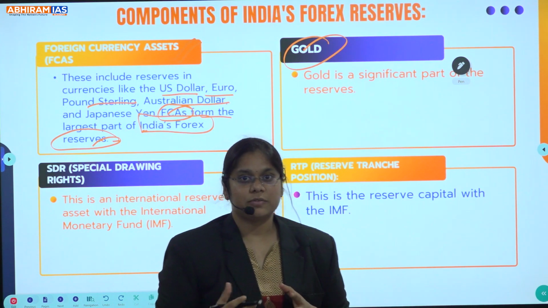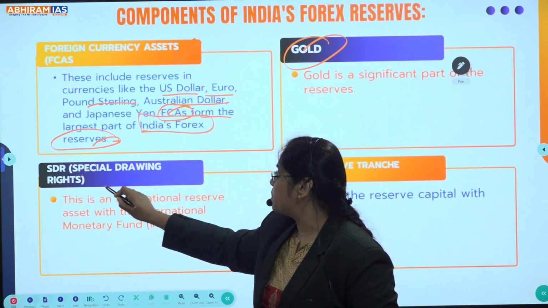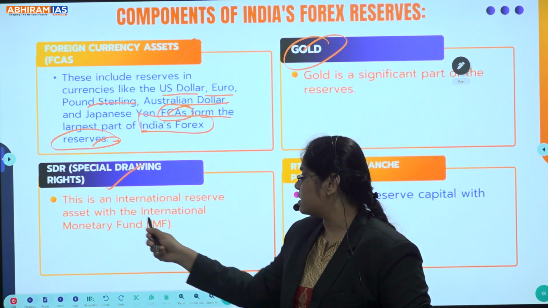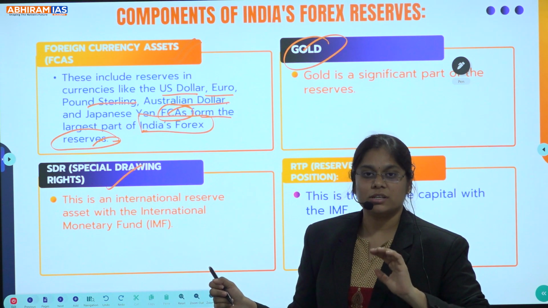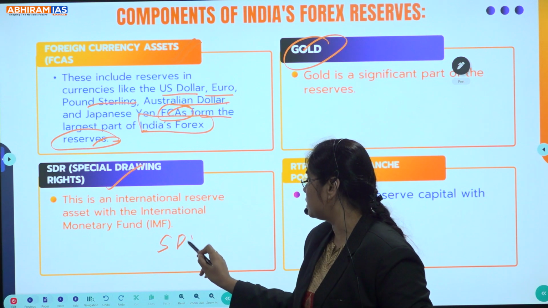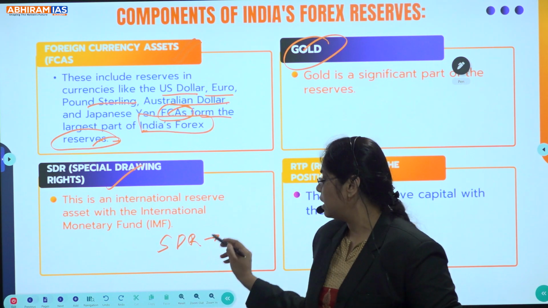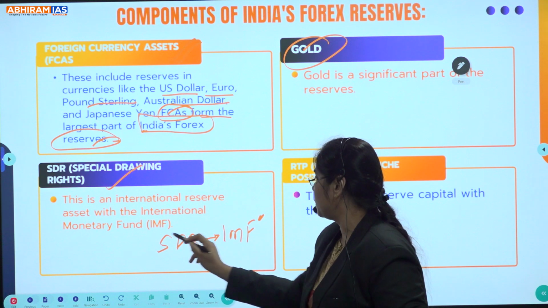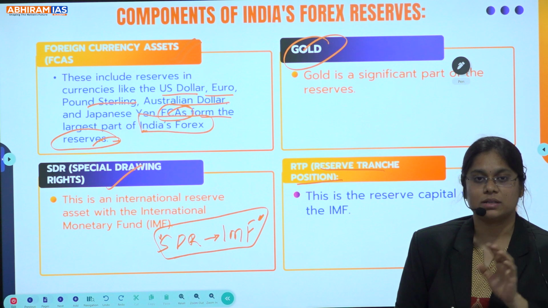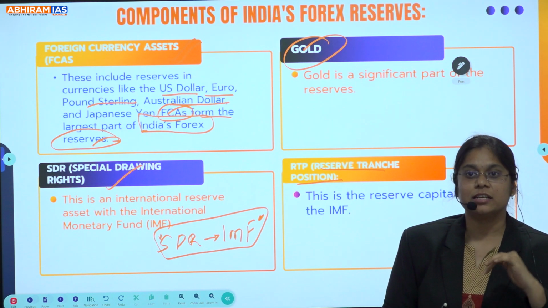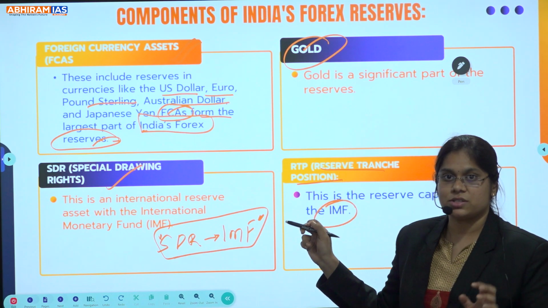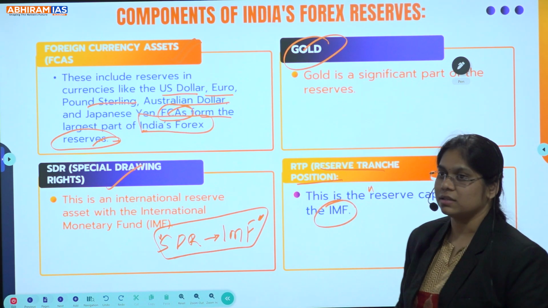Gold is a significant part of the Forex reserves. And the third thing is special drawing rights. See here, special drawing rights are the international reserve assets with the International Monetary Fund. So, UPSC has asked a question that SDRs are associated with which organization? That is the International Monetary Fund. Remember this. And fourth is the reserve tranche position. Now, what is this reserve tranche position? Basically, they are the reserve capital held with the IMF. Clear?